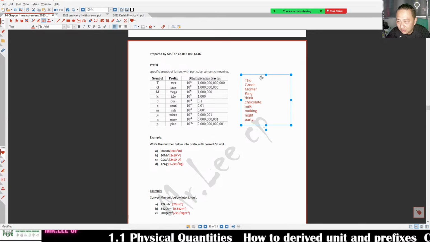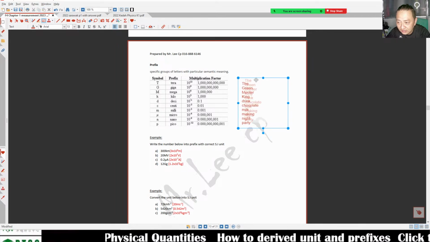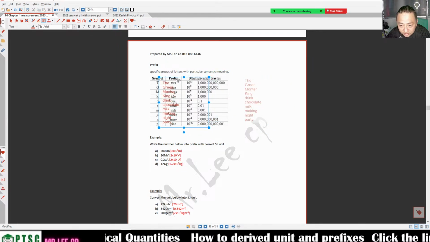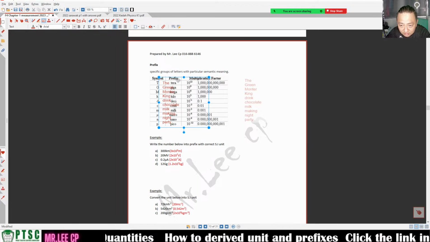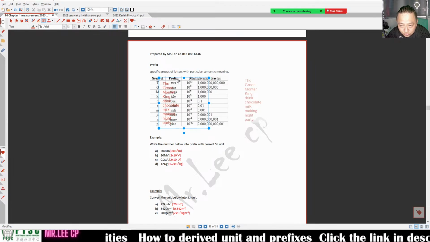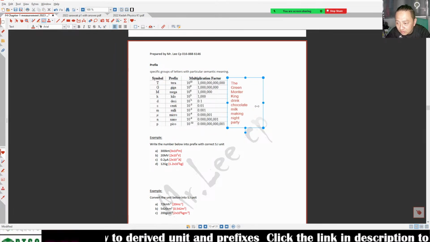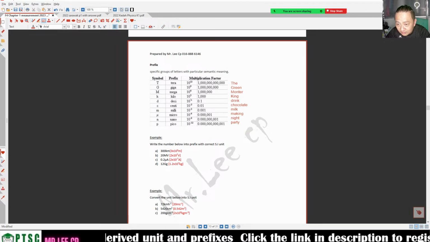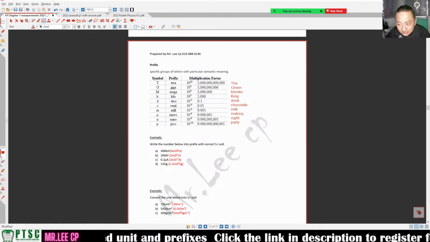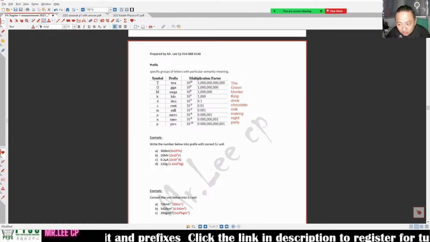The green monster king drink chocolate milk making night party. Which is tera, giga, mega, kilo, deci, centi, milli, micro, nano, pico.